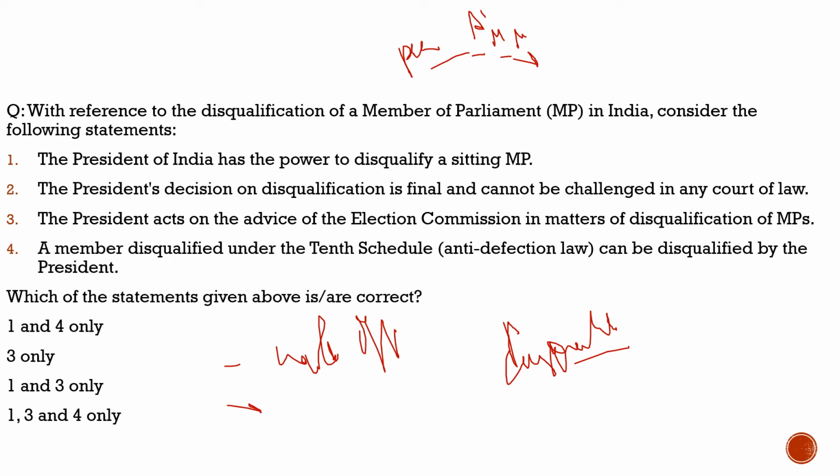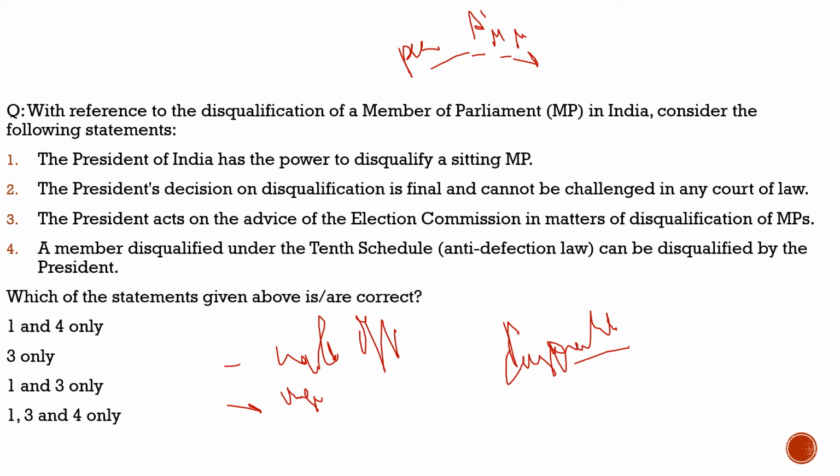Second, if the person is of unsound mind and stands so declared by a competent court, then he can disqualify that person. If he is an undischarged insolvent, he can disqualify him. If he is not a citizen of India, he can disqualify him. And if he is so disqualified under any law made by the parliament, he can disqualify him. So these are the ways in which he can disqualify the person. You would have heard about the 10th schedule in which the anti-defection law has been brought in. Those 10th schedule disqualifications are very much separate and they have nothing to do with the president. So with this, I hope you had got the basic understanding about the disqualification done by the president.